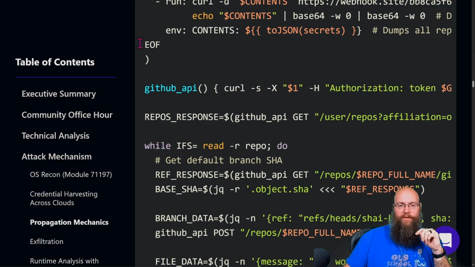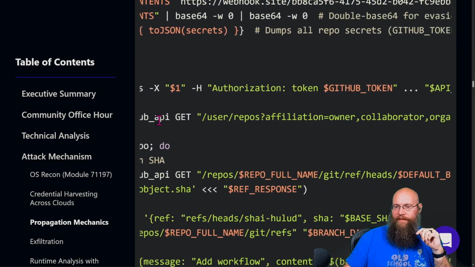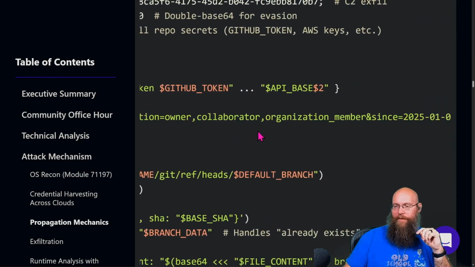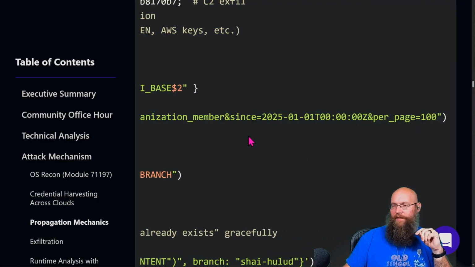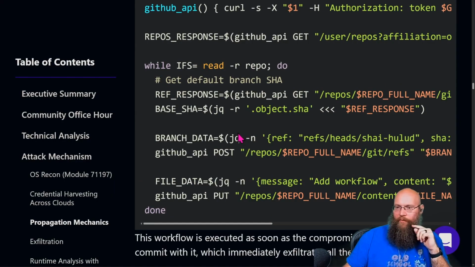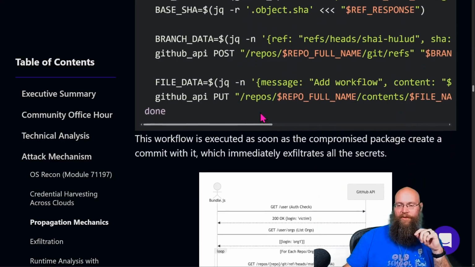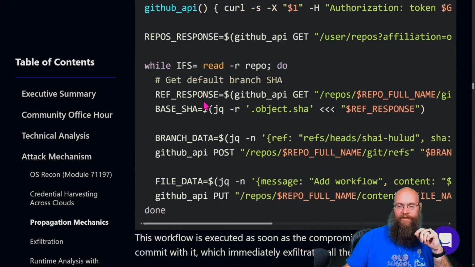Let's see what else I got going on here. This sidebar is annoying me. So the repo response is we get the affiliate owner, the collaborator, the organization members, and it checks basically since January of 2025. So then it comes through and it reads the repos, checks the branch data, and basically overwrites it if it's existing. So that's how they're setting up this GitHub workflow into the repository.